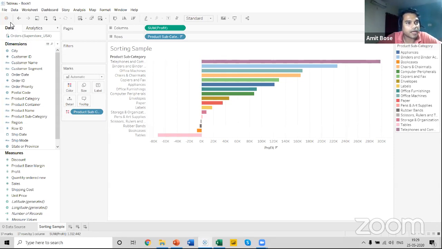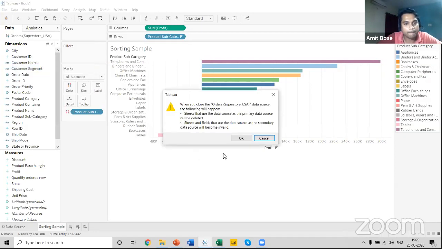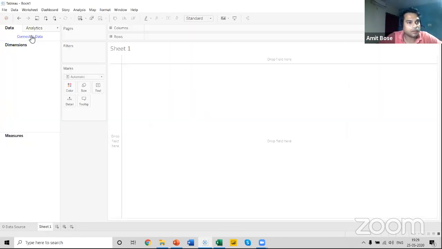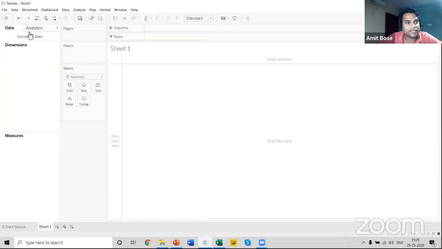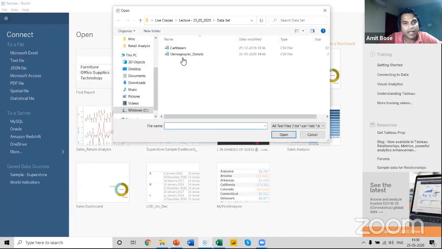So I can just remove this data set. Let me close it and clean this screen. As this is a CSV file, I'll be using the text file connector from my connect section. Either you can use it directly from here, connect to data, or you can click on the Tableau logo, go to text file, and click on this car maker data set.